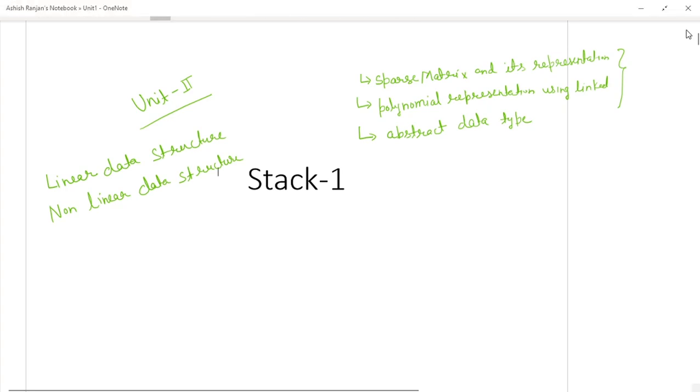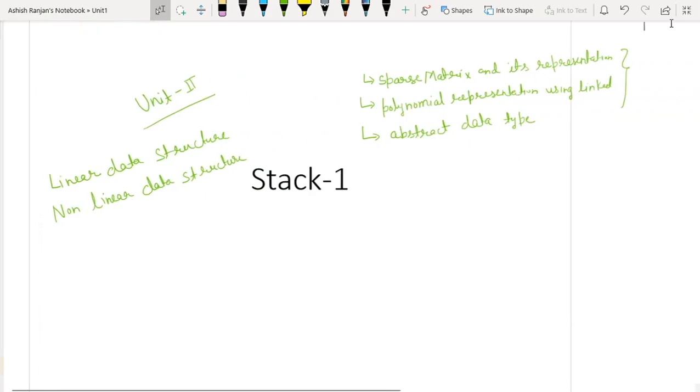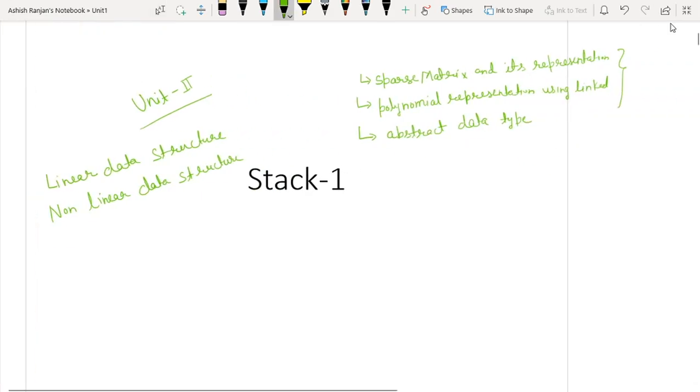So linear data structure is one in which we are storing and accessing the data sequentially. For example, if we talk about array, in array you can store the data sequentially in a contiguous memory location.